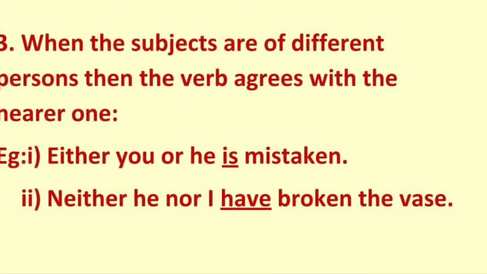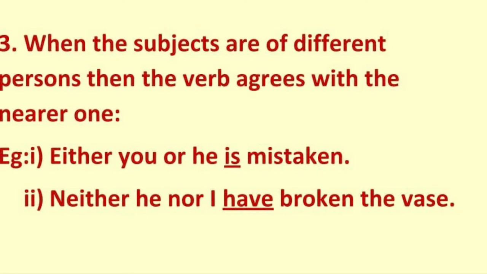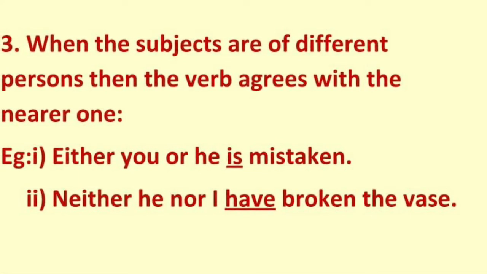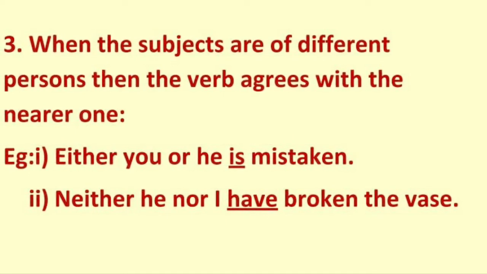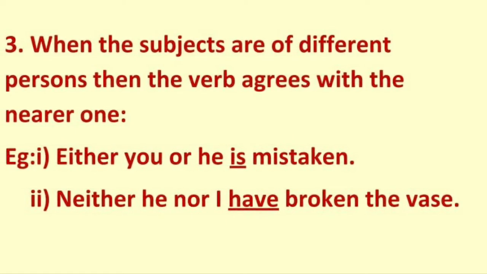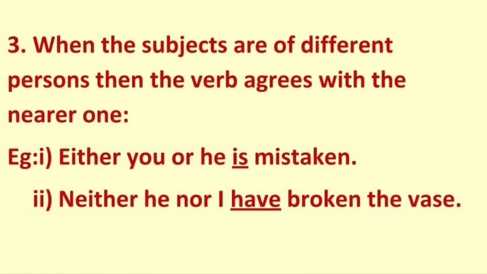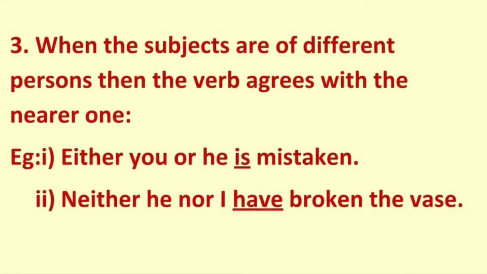So let us see the example. Either you or he is mistaken. Now let us divide this sentence. Let us see what will come with you. If we use it with you, we will write you are mistaken. If we use the verb with he, we will write he is mistaken.